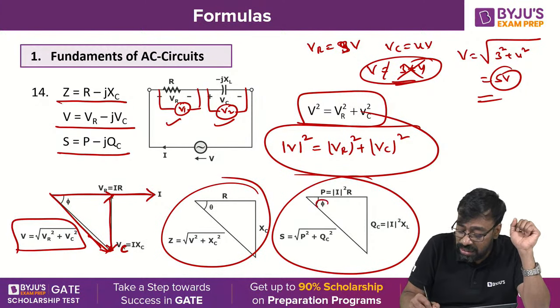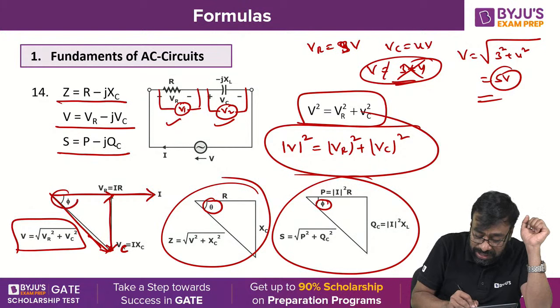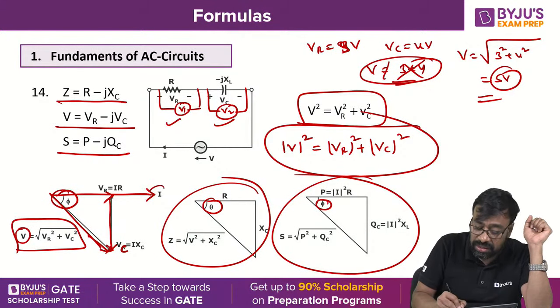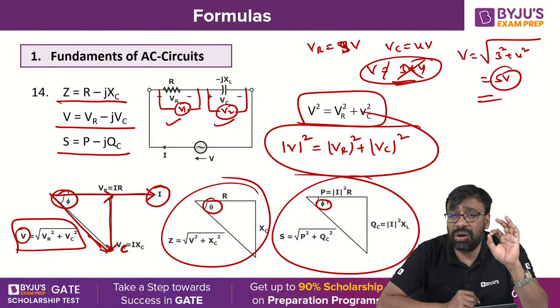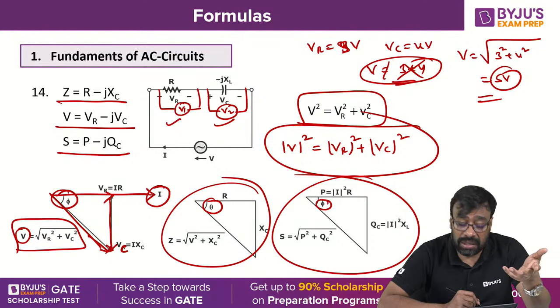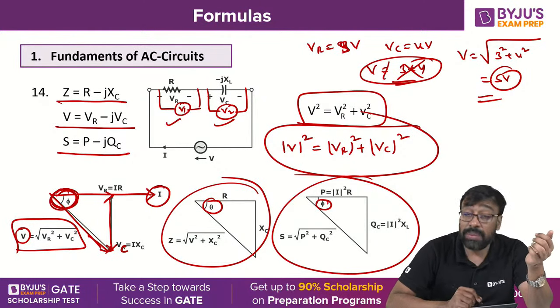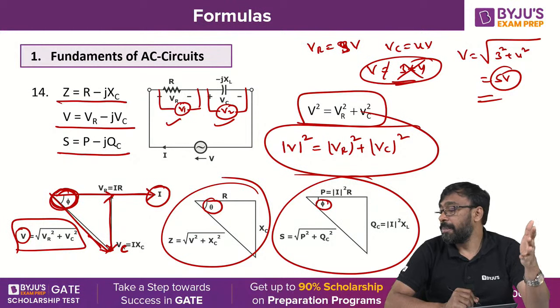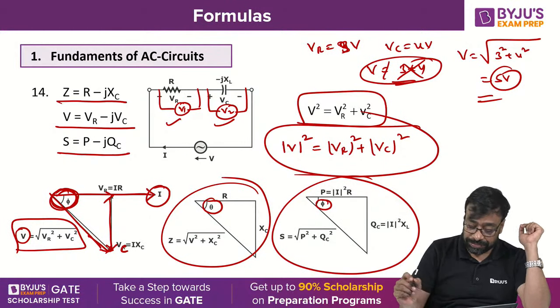So, power angle, impedance angle, power factor angle is the angle between voltage and current. The phase difference between voltage and current is what gives the power factor. The cosine of that angle is nothing but the power factor, and the angle difference itself you can call the power factor angle. Is it clear, all of you?